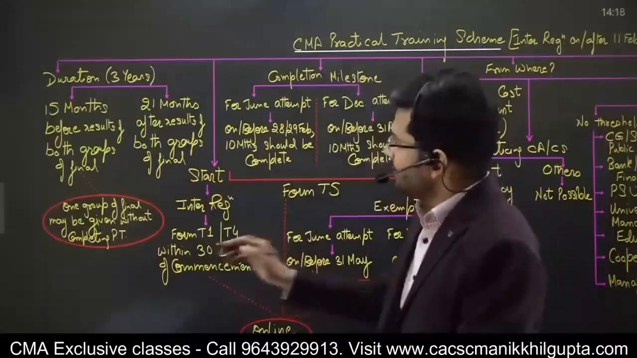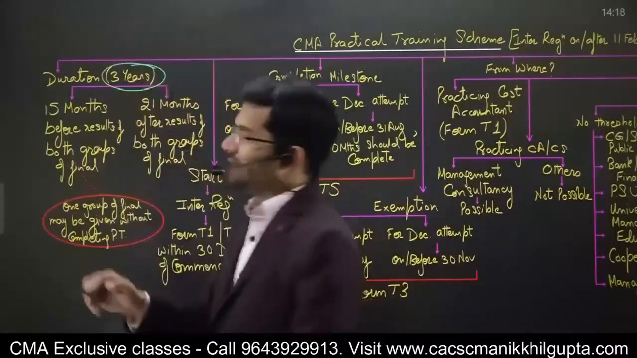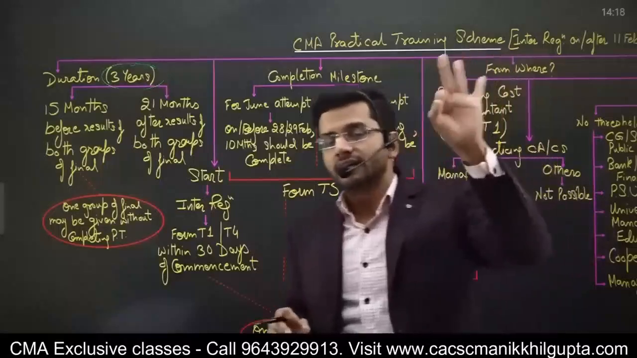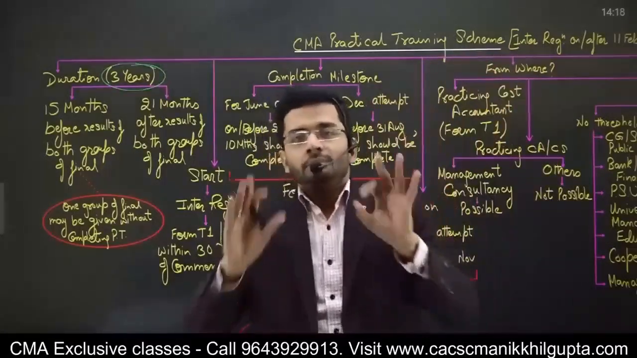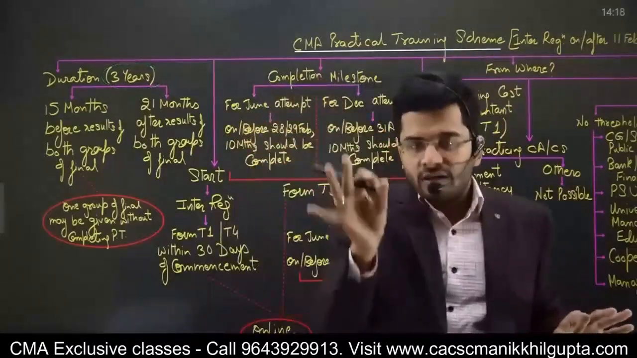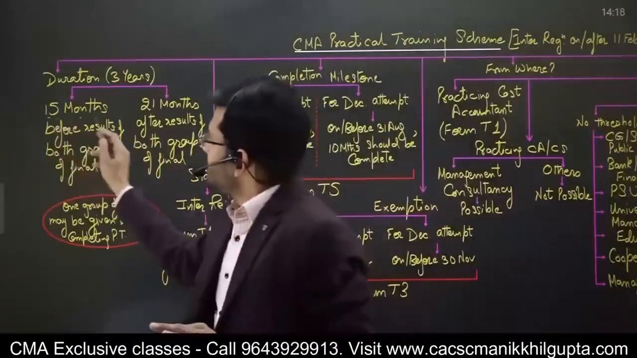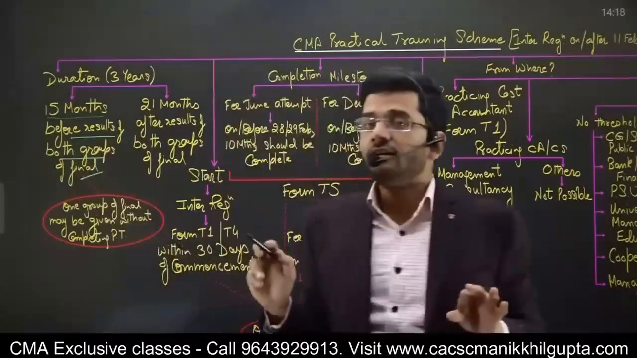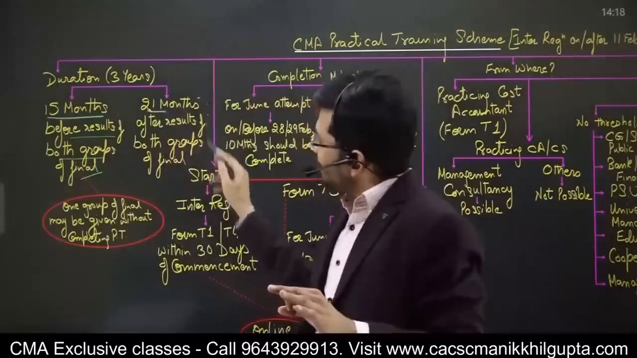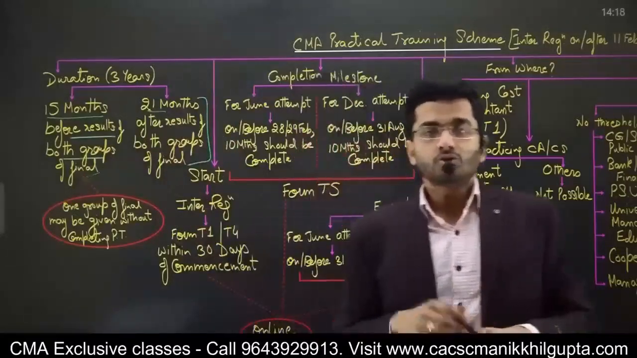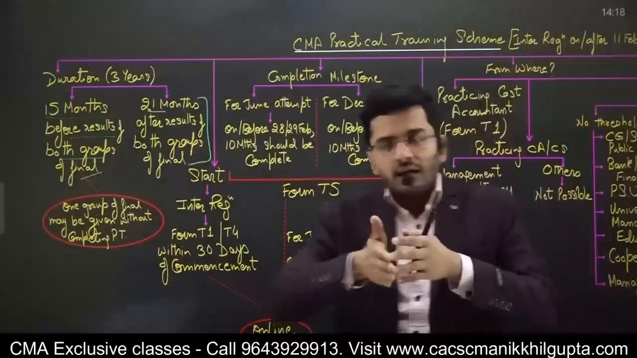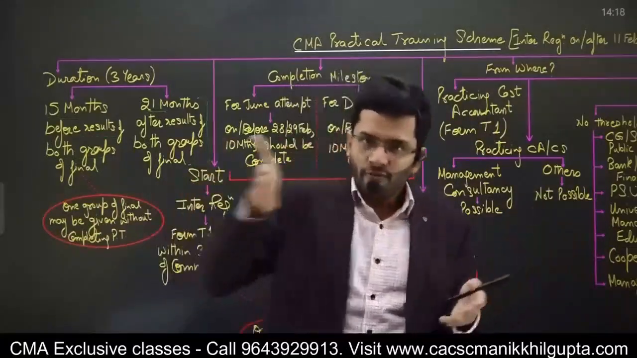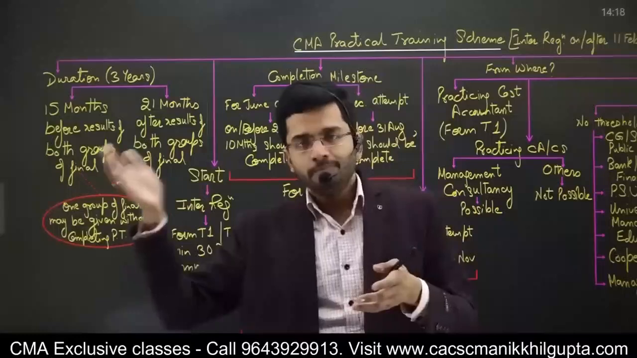Now, first of all, how many years of practical training is required? Guys, 3 years of practical training is required. Please be aware, 3 years of practical training is required. 15 months before the results of final, 21 months after the results of final. So the practical training is split between before the results of final and after the results of final.